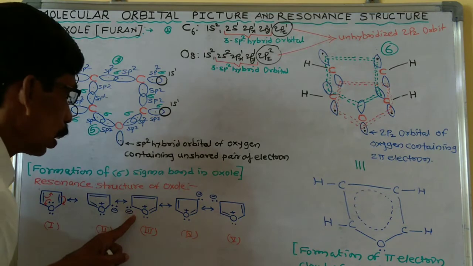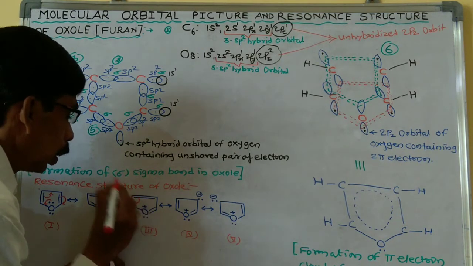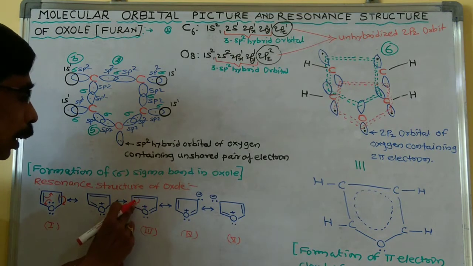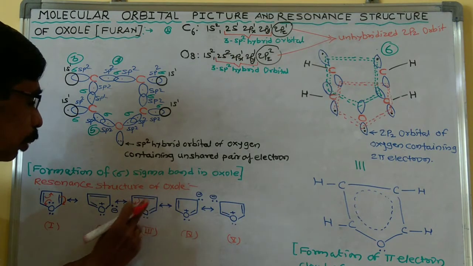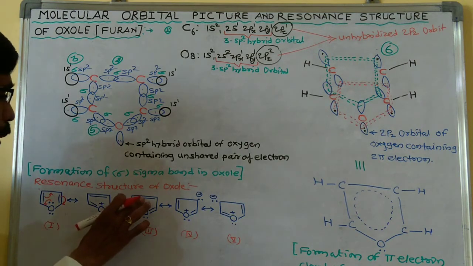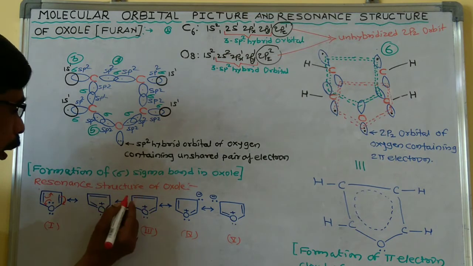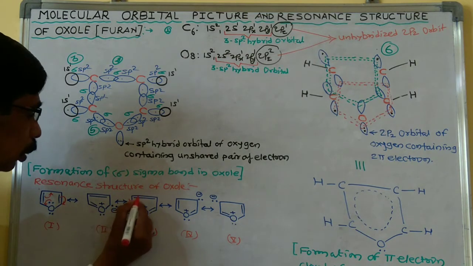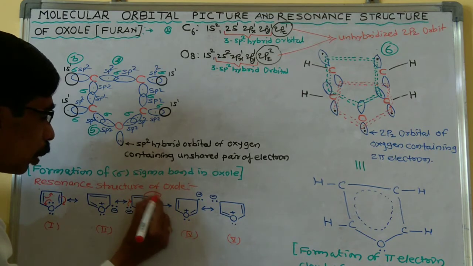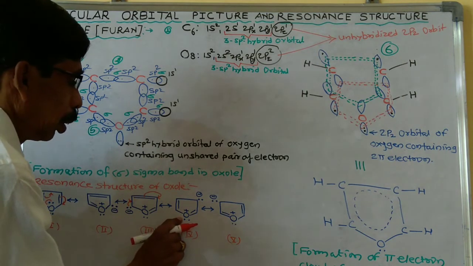Now from this third structure, we can transfer this bond to here to form the electron here, or this electron gets transferred here and this one is transferred here to form this structure.